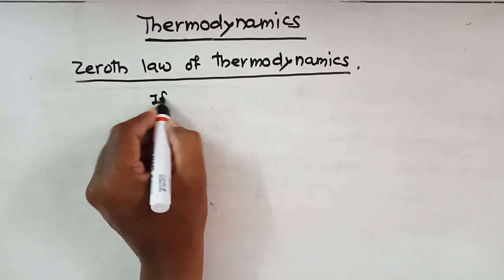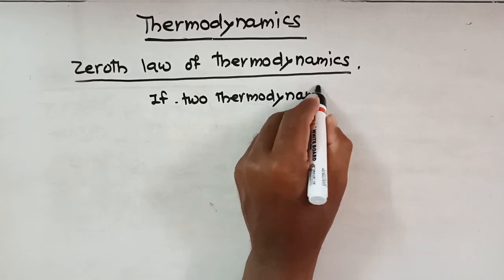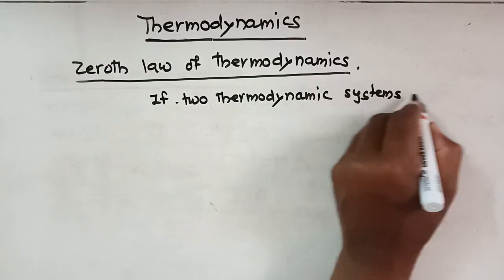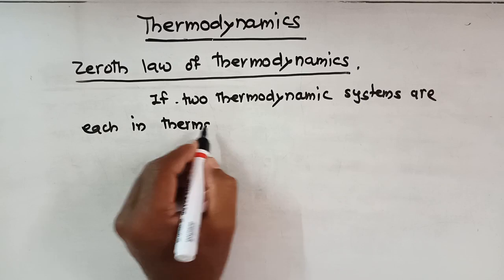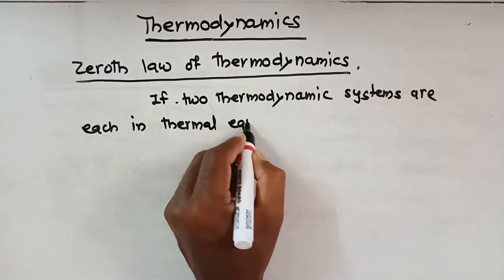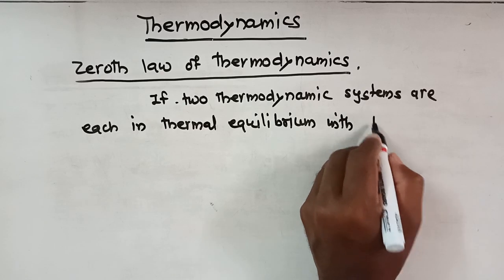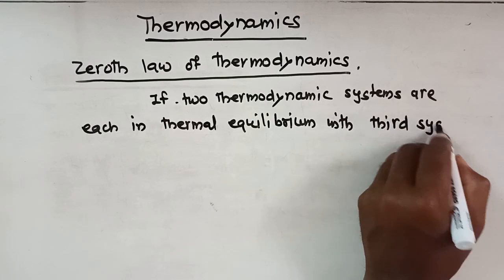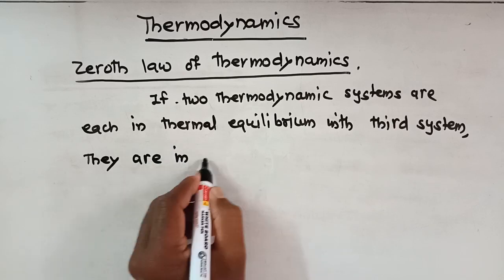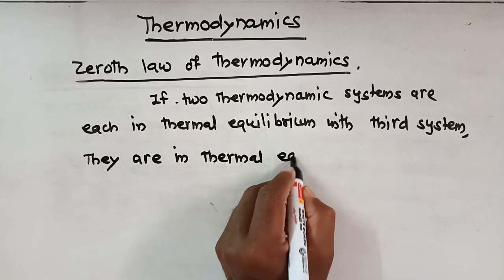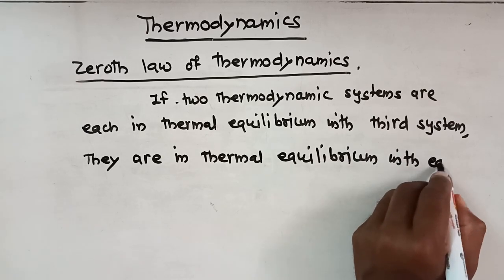If two thermodynamic systems are each in thermal equilibrium with a third system, then we say that they are in thermal equilibrium with each other.